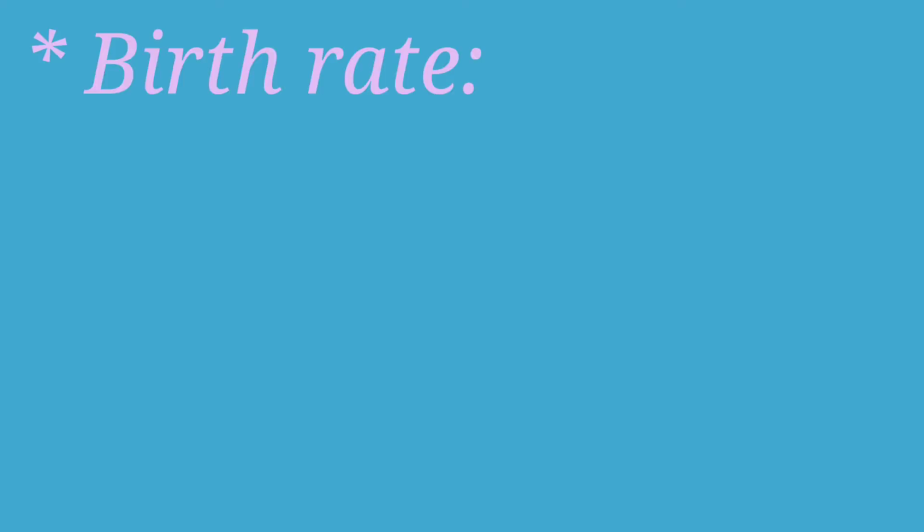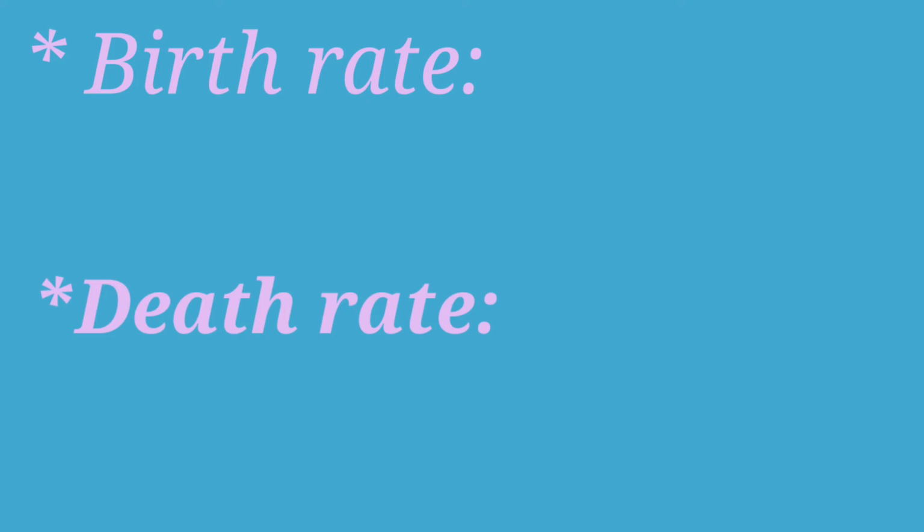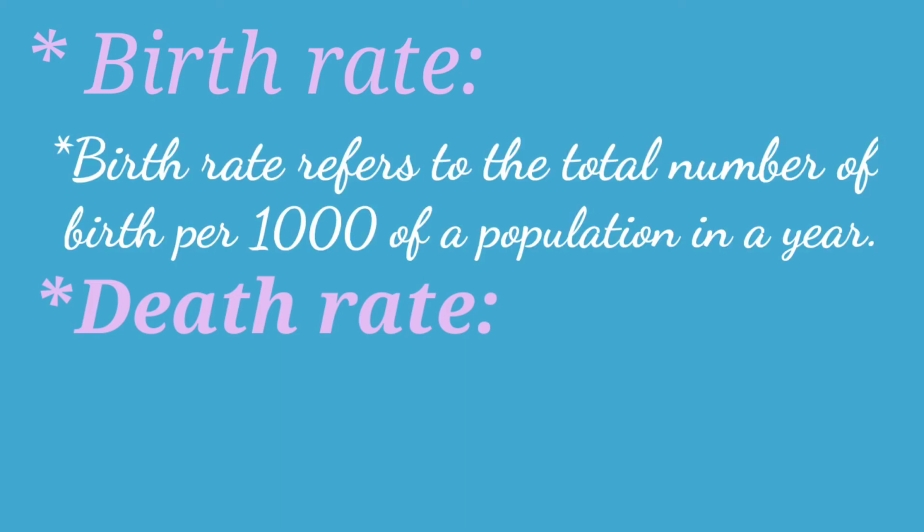And now we will learn the birth rate and death rate definitions. What is birth rate and what is death rate? Now, we will see the birth rate. Birth rate refers to the total number of births per thousand of a population in a year. For every thousand population, how many births in a year? That is called birth rate.